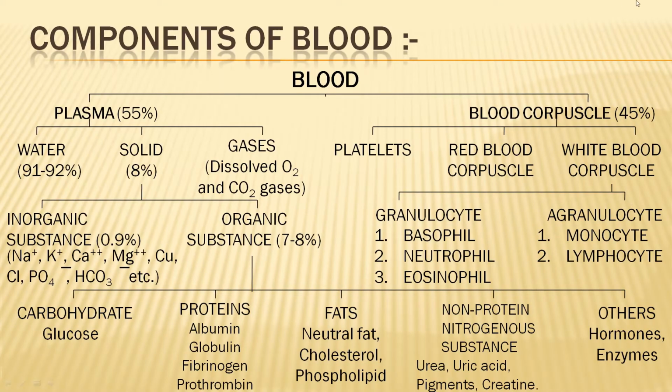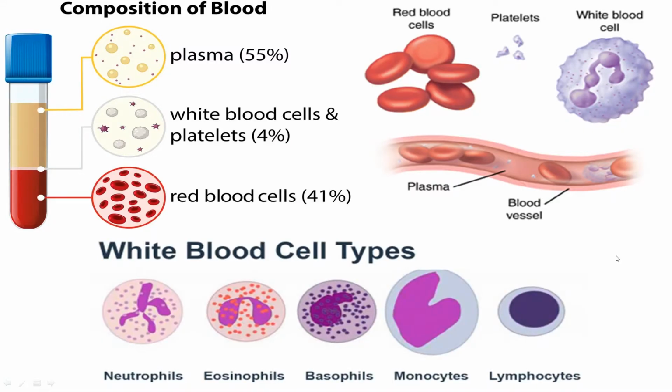Now see, white blood cells can again be divided into granulocyte and agranulocyte. Why granulocyte? Presence of granules. Agranulocyte, no granules. Basophil, neutrophil, eosinophil, and here monocyte, lymphocyte. See the picture. Basophil, eosinophil, neutrophil, these are granulated. And these two are agranulated.